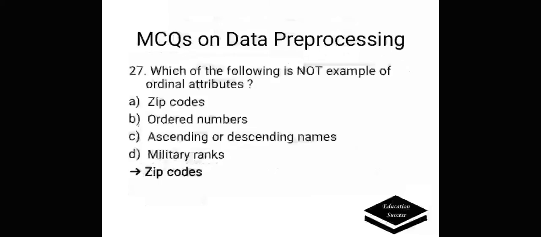Which of the following is not an example of ordinal attribute? A. Zip codes, B. Ordered numbers, C. Ascending or descending names, and D. Military ranks. Correct answer is zip code. It is not an example of ordinal attributes because ordinal attributes have some order, just like ordered numbers 1, 2, 3, 4, 5, or ascending or descending names or military ranks.